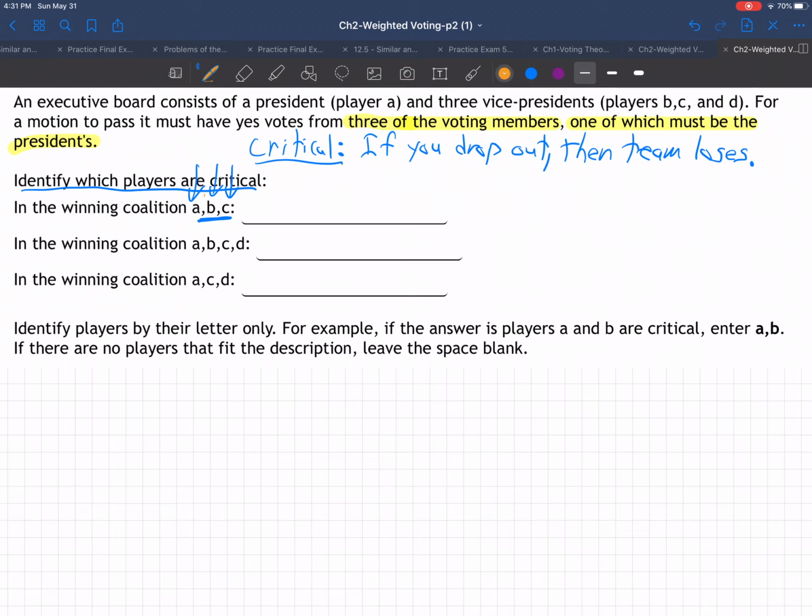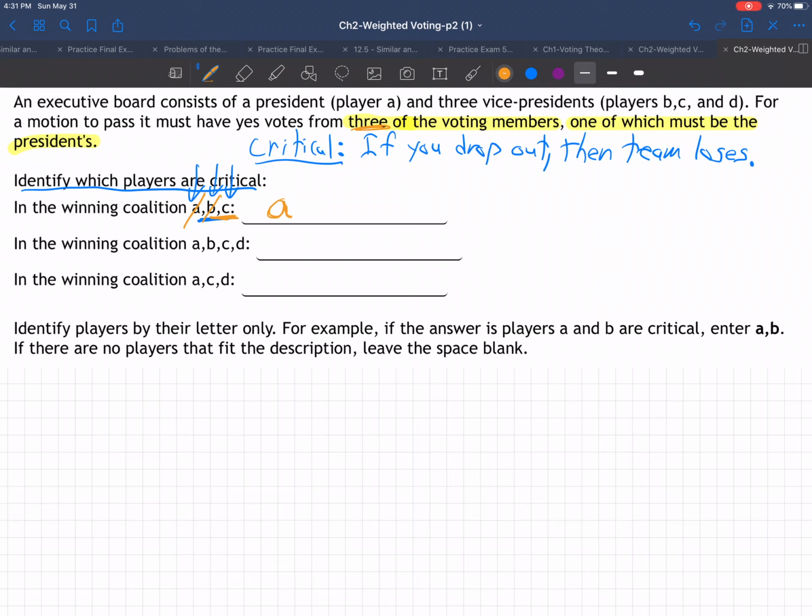So let's think about it. If A drops out, does this team become a losing team? Yeah, they only have B and C, and that's not enough to win the vote, right? Because it takes 3 to win the vote. So A is certainly critical, meaning they've got to have A. He's critical to that team. If he drops out, they lose.